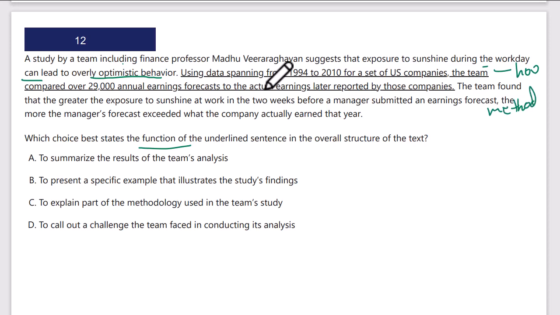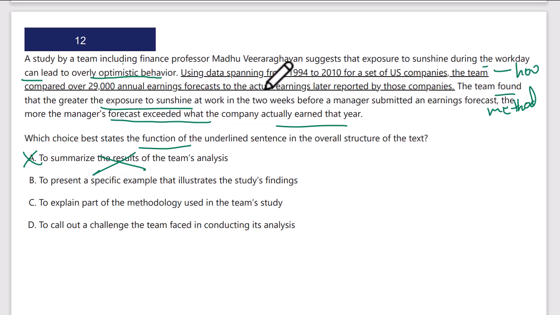Okay. The team found, this is the conclusion, they found the greater exposure to sunshine at work two weeks before managers submitted an earnings forecast, the more the managers' forecast exceeded what the company actually earned. So there is a result, right? They're too optimistic if they're exposed to sunshine, which shows the original claim has some validity. The underlined portion is just there to show the data, show the method. So to summarize the results, it's not about results. The underlined section is to present a specific example that illustrates the study's findings.